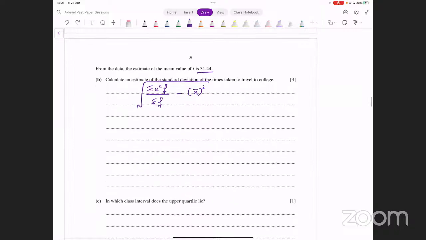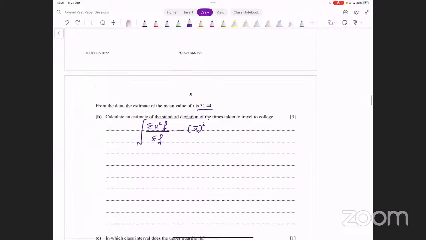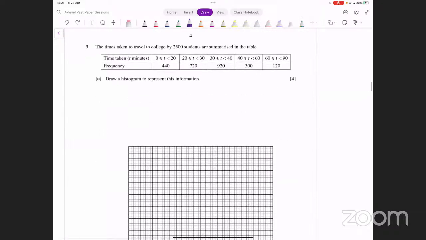That's not that difficult. फिर आपने upper quartile find करना है, you can do that. Yeah, let me just actually do this last part. It says it was later discovered that the times taken to travel to college by two students... Okay, what was the question about? It's the times taken to travel to college by 2,500 students. वो आपको यहाँ पे summarize हुआ है. So for example, there are 440 students जिनको 0 से 20 minutes के दरम्यान में लगता है, and so on.